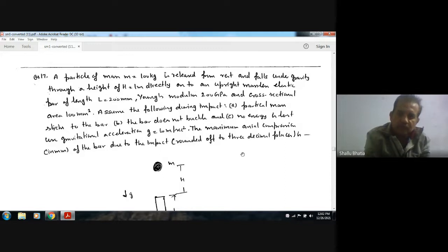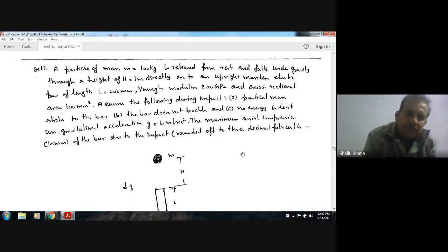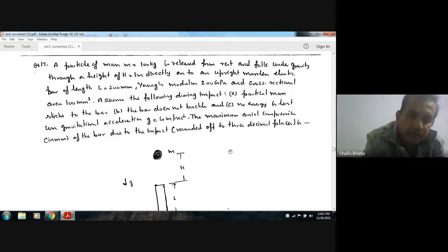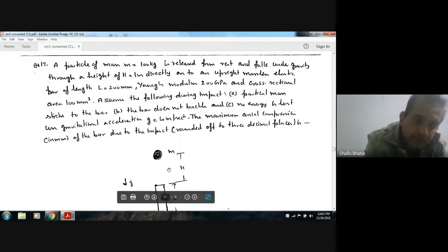So the mass is falling from height h and it is striking the bar. There is no buckling involved in this phenomenon, and the mass of the bar is negligible. Now what should happen? As the mass is falling from height h, the compression will occur. Let x be the compression of the bar. Then the height which is lost by the mass m is h plus x.